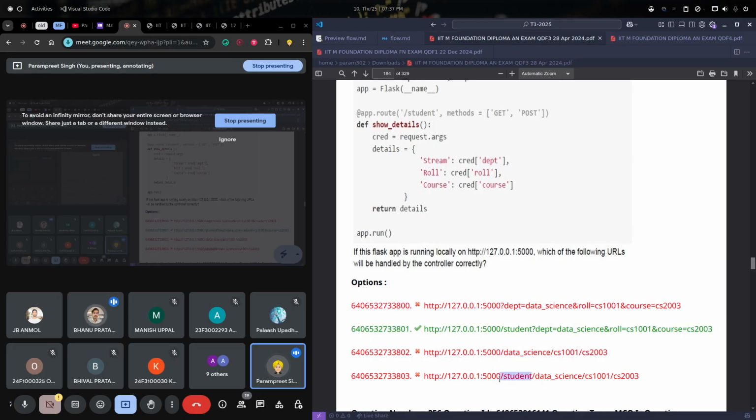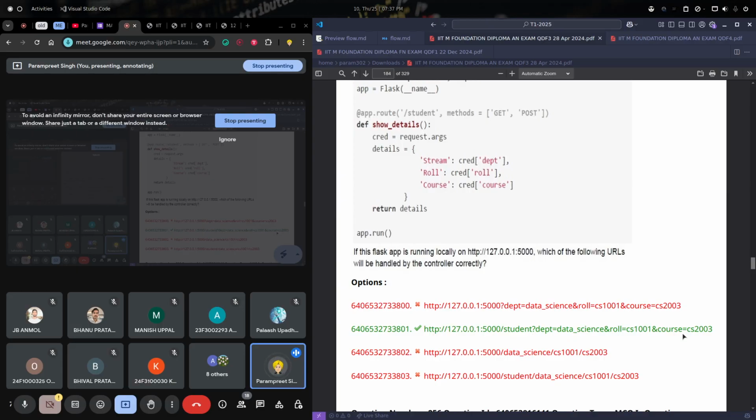We have student, right? It is student, but extending the path further, not getting the inputs. Right. So basically, no, that is not the correct reason. The correct reason is we have not defined these paths, slash data science slash CS101 or something. We have defined the path only till student. So the path error will be there, not an input error. In a GET request, the input parameters are optional.